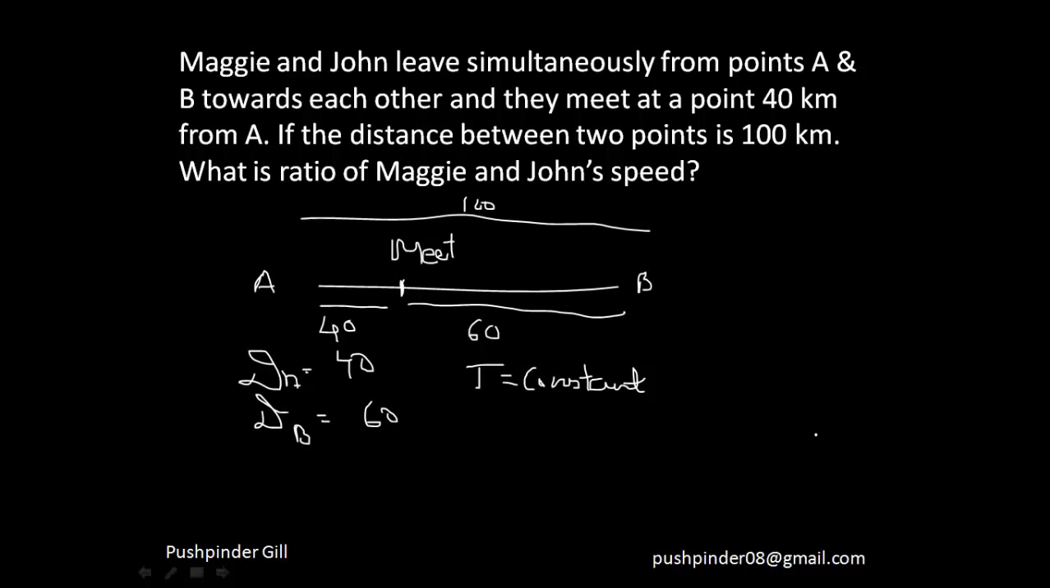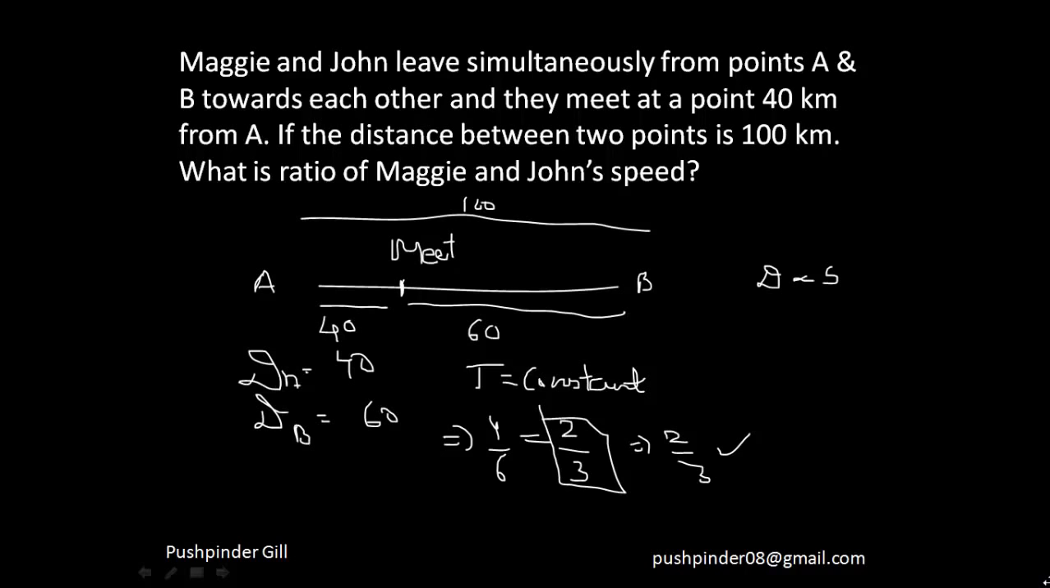Now since the time is constant and we know the ratio of their distances, the ratio of their distances is 4 by 6, which is nothing but 2 by 3, right? The ratio of their distances is 2 by 3. Time is constant, which means that the ratio of their speed will also be equal to 2 by 3, because you know that distance is directly proportional to speed when time is constant. Fine. So you didn't have to form any equations or anything like that. You will be able to solve this question pretty easily.